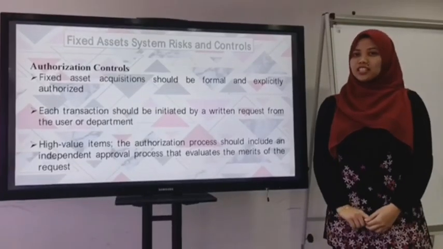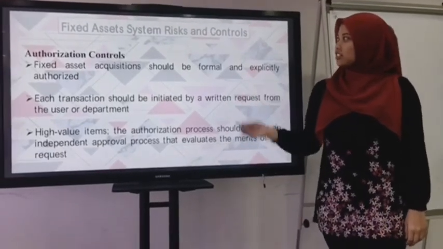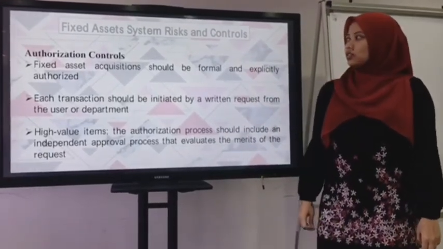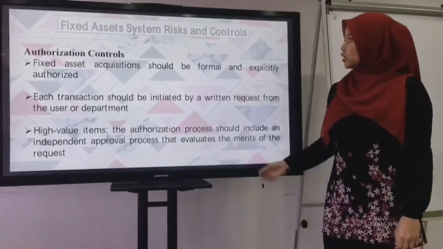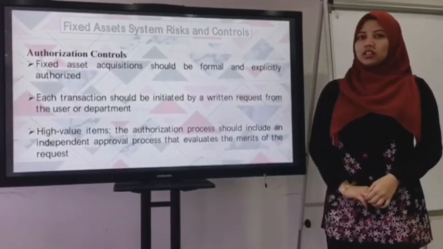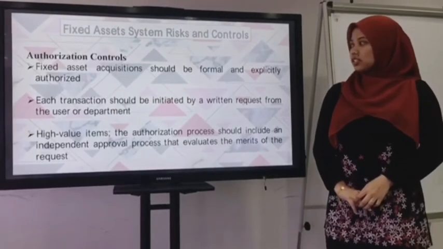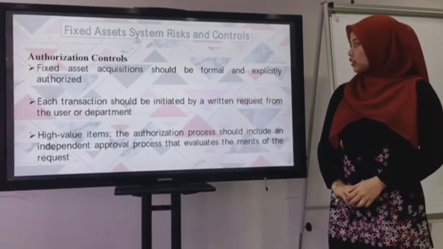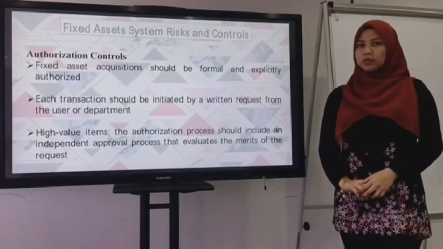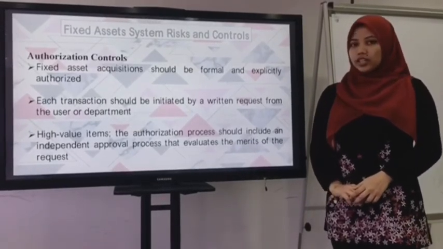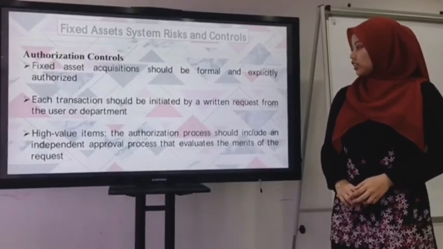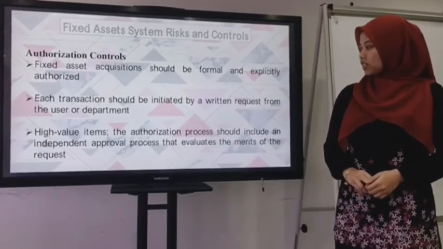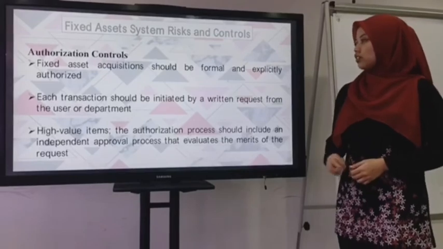My name is Shakira, and next is fixed asset system risk and controls. Firstly is authorization controls. Fixed asset acquisition should be formally and explicitly authorized. Each transaction should be initiated by a written request from the user or department. For highly valued items, the authorization process should include an independent approval process that evaluates the merits of the request.